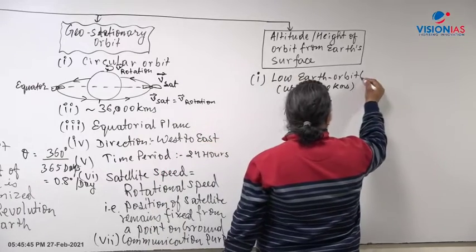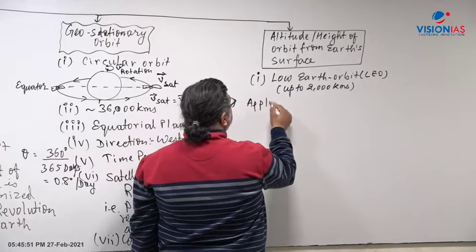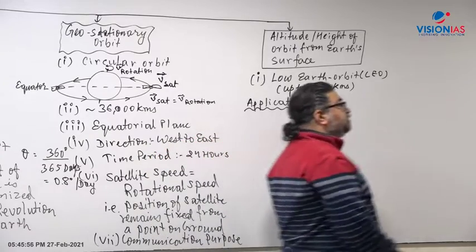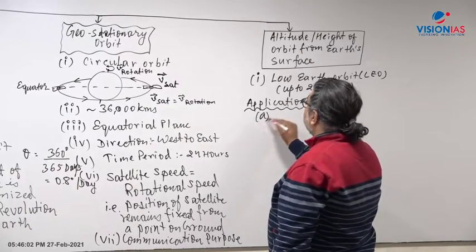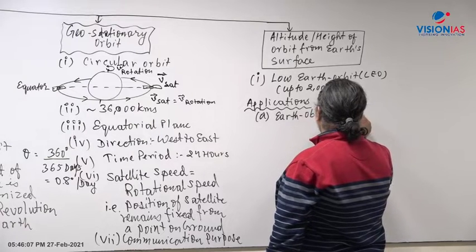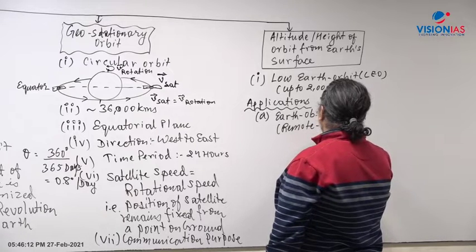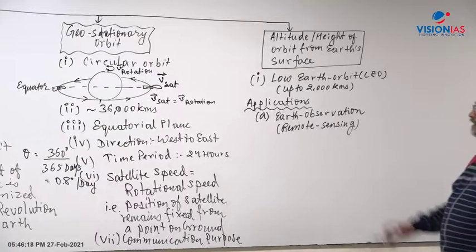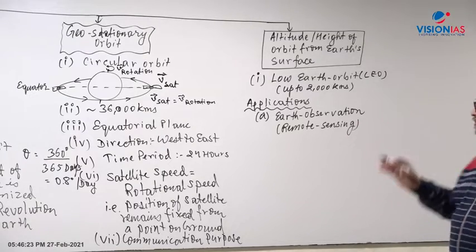Now, what type of applications are there? Low Earth orbit finds the following applications. The first one is that it is used for remote sensing application, Earth observation, because the satellite is near to the Earth's surface. Remote sensing satellites are those which have high resolution cameras on board and are able to take images or photographs of the Earth. So there, remote sensing or Earth observation is possible because of being near.